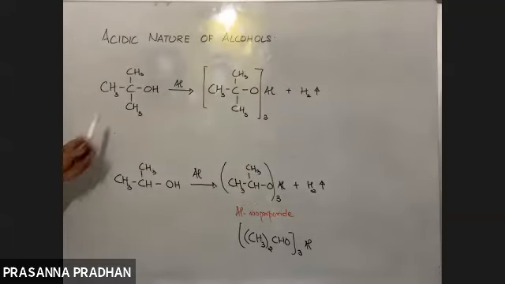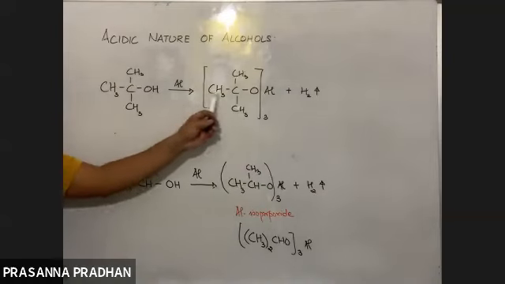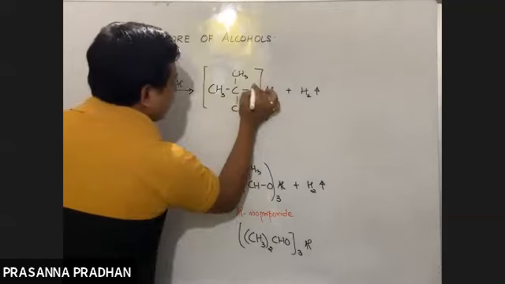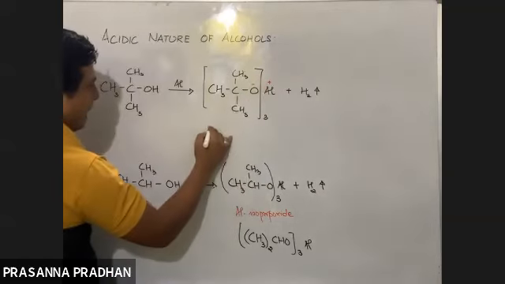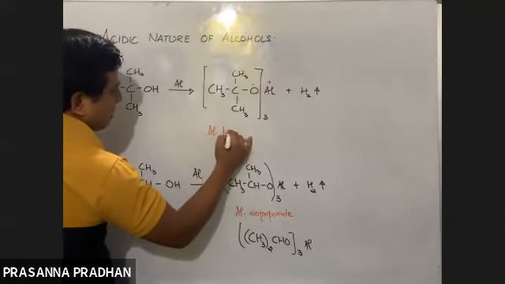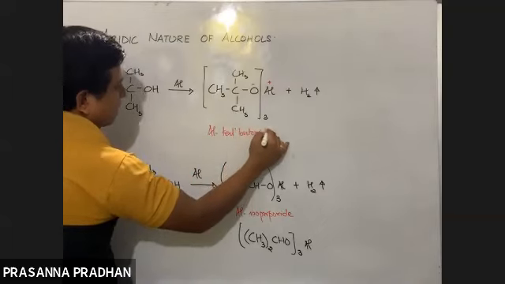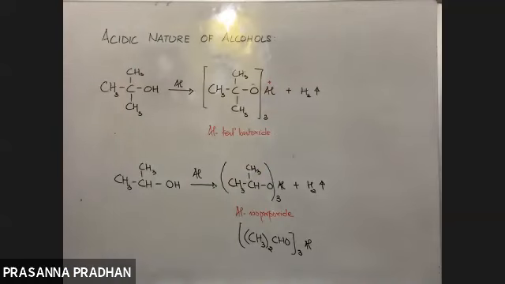We have tertiary butyl alcohol. Here we have the tertiary butyl oxide ion. This is polar: this is negative, this is positive. So the name is aluminium tertiary butoxide, aluminium tertiary butyl oxide. Now I think it's understood. Fine.